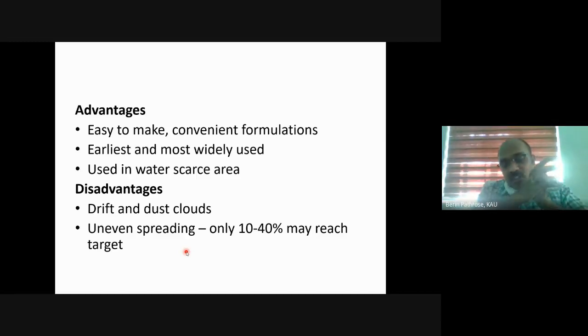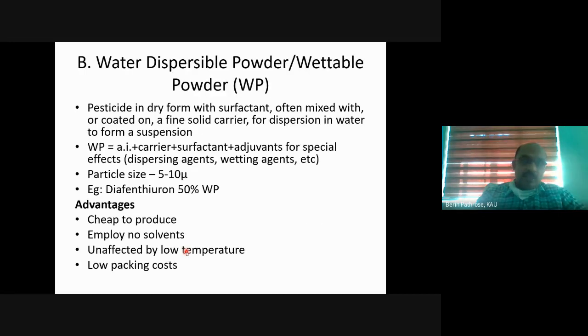So the uneven spreading is another difficult disadvantage of dust formulation. Only 10 to 40% of the pesticide may reach the target. So the advantage is it is one of the easiest to prepare. It was one of the widely used pesticides, and it is specifically used in water scarce areas. But the major disadvantages are drift and uneven spreading.